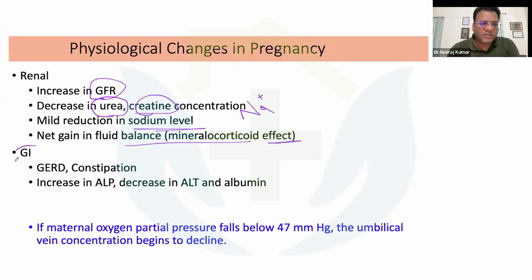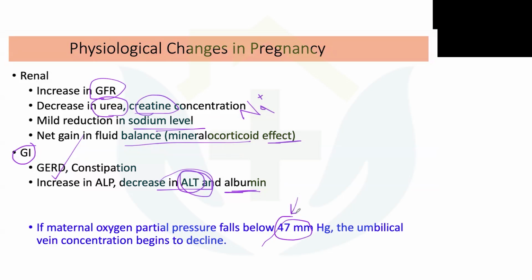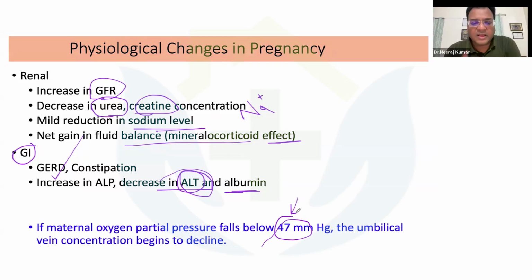Now coming to the GI part. These patients have an increased risk for constipation as well as GERD, and they have an increase in alkaline phosphatase level. Transaminitis will not be there, whereas SGPT and SGOT values will decrease and albumin values will also decrease. Here again a question: if maternal oxygen partial pressure falls below 47 millimeters of mercury, the umbilical vein concentration begins to decline. So this is the cutoff value where the umbilical vein concentration begins to decline. Okay.